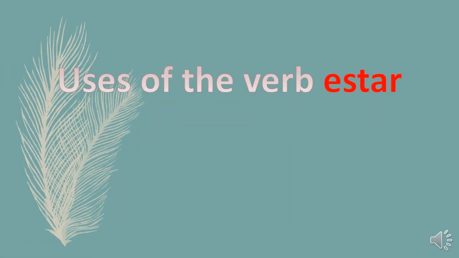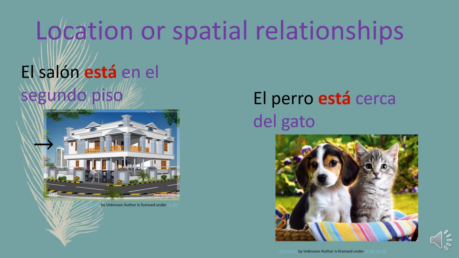Now we're going to study the uses of the verb estar. One use of the verb estar is when referring to location or spatial relationships. For example, el salón está en el segundo piso. The class is at the second floor. This would be considered location.